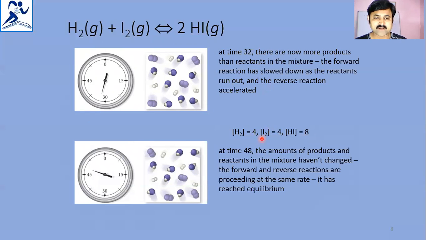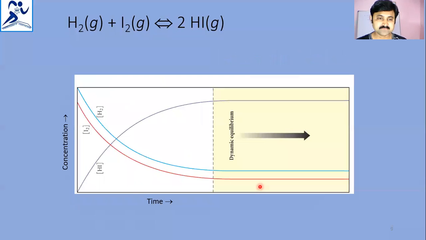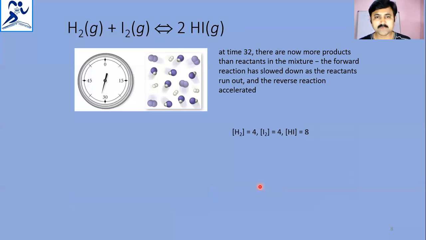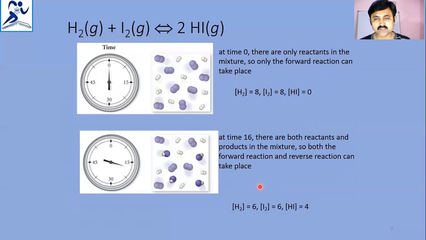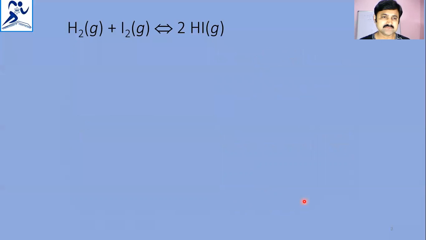Now at 48 time interval, the amounts of products and reactants in the mixture have not changed. That means forward and reverse reactions are proceeding at the same rate at this time interval 48, that has reached the equilibrium. So if you observe, initially concentrations are 8 for hydrogen and iodine, but with time interval increasing, concentration of hydrogen decreasing, iodine decreasing, and hydrogen iodide product concentration is increasing.